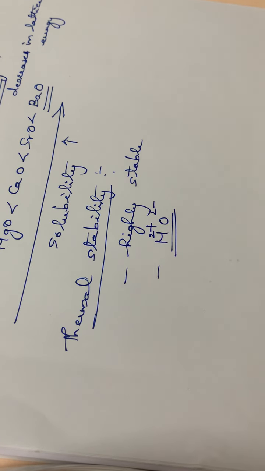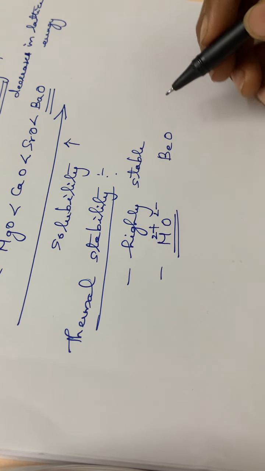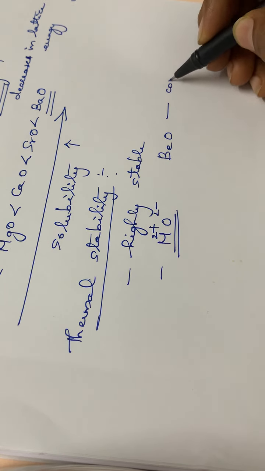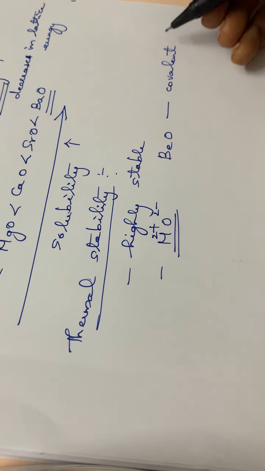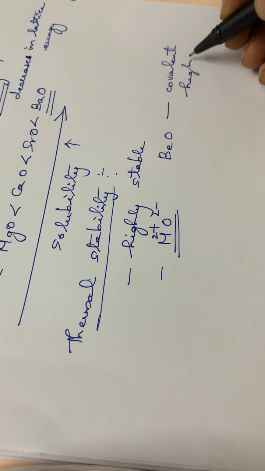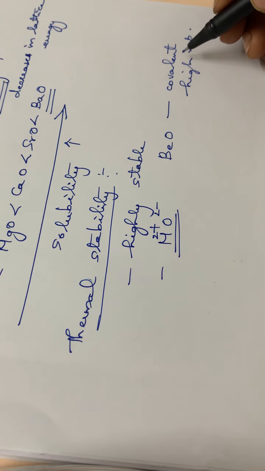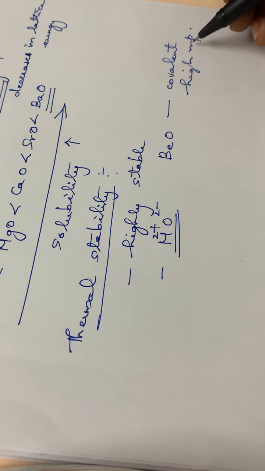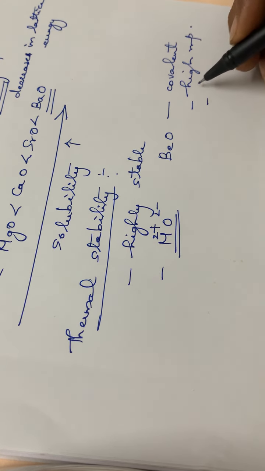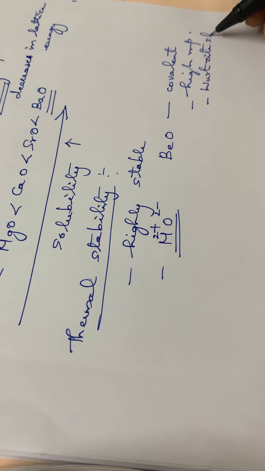And also consider the case of beryllium oxide, BeO. It is covalent in nature, but it has a high melting point, and it also has a wurtzite structure.